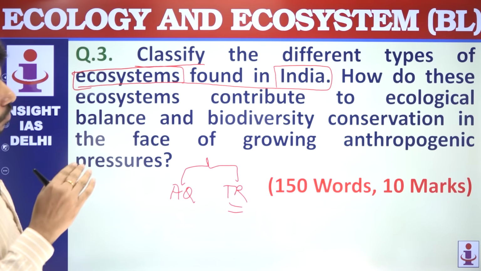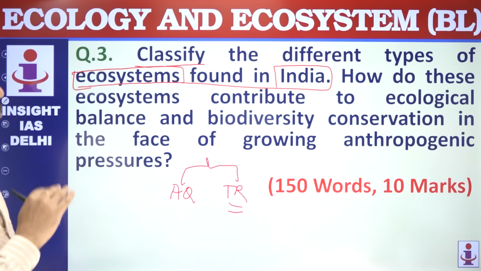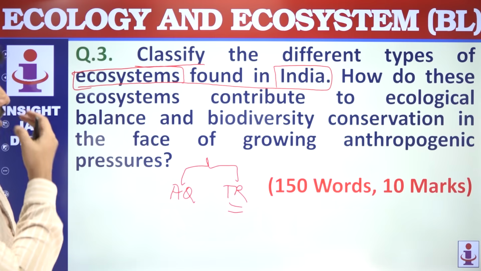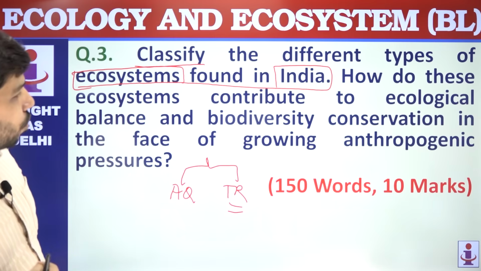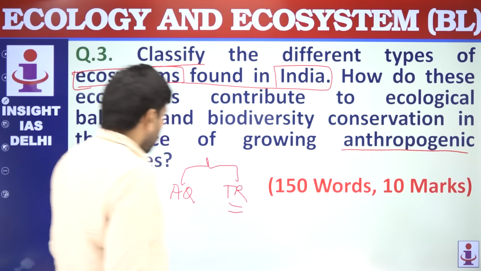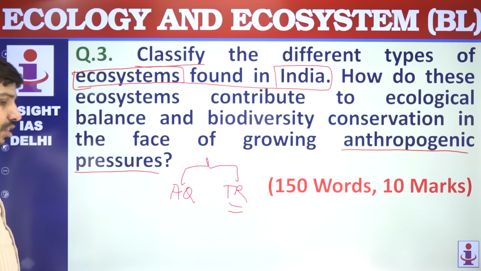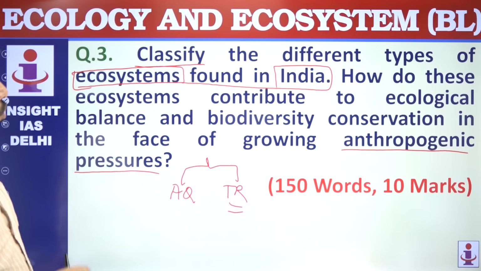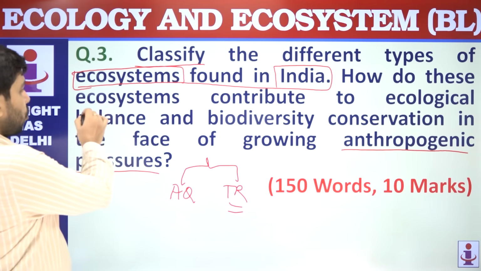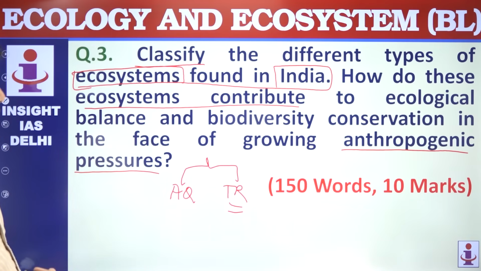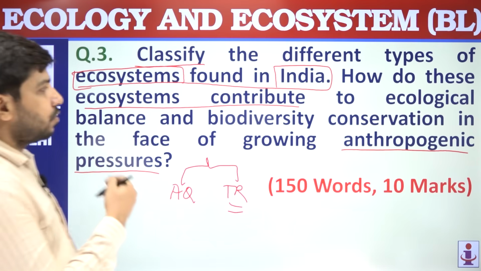Then next part of the question is, how do these ecosystems contribute to ecological balance and biodiversity conservation in the face of growing anthropogenic pressures? So what are anthropogenic pressures? So the pressures arising due to human activities, that are called anthropogenic pressures. So the second part of the question is talking about how do these ecosystems contribute. The contribution of these ecosystems is being asked to ecological balance and biodiversity conservation.